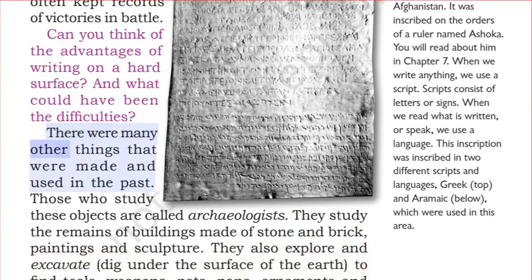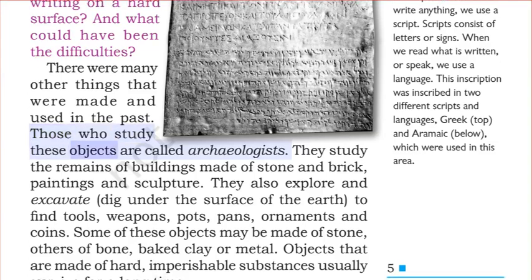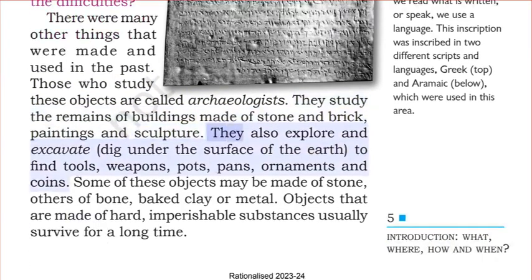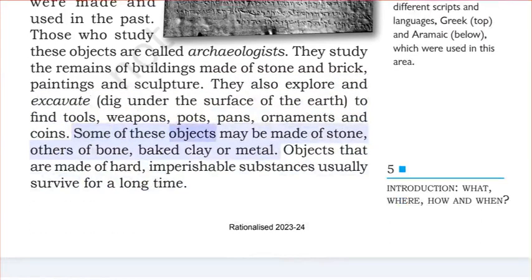There were many other things that were made and used in the past. Those who study these objects are called archaeologists. They study the remains of buildings made of stone and brick, paintings and sculpture. They also explore and excavate, dig under the surface of the earth to find tools, weapons, pots, pans, ornaments, and coins. Some of these objects may be made of stone, others of bone, baked clay, or metal.